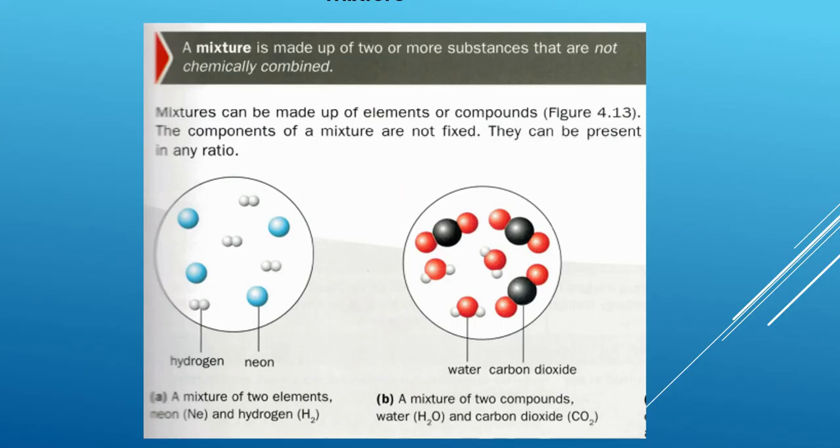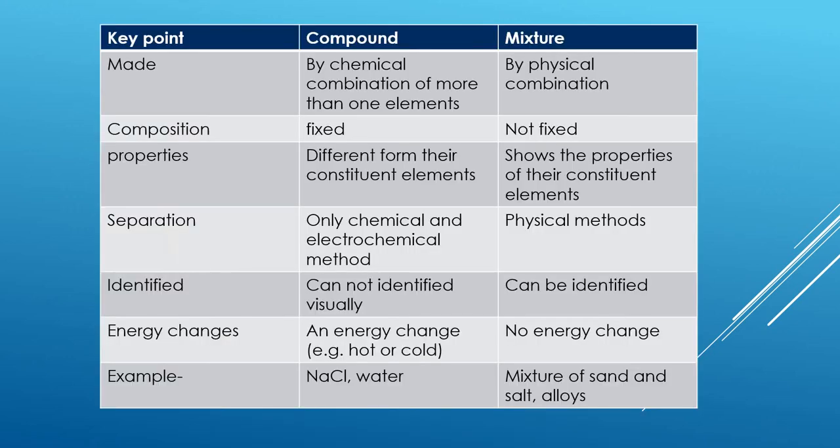Now further, let's talk about the mixture. What do you mean by mixture? A mixture is made of two or more substances that are not chemically combined. They are just mixed together. It can be a mixture of two elements, or a mixture of two compounds. For example, you can see in this model that this is made of a monatomic element and a diatomic element, which is the molecule of hydrogen. And here the triatomic molecules, as you can see, are carbon dioxide and water, but it is a mixture of the two compounds.